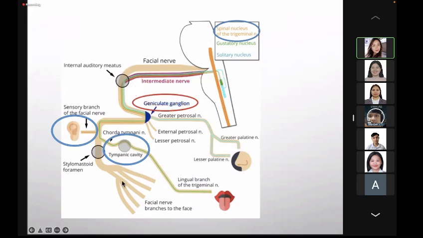So again, for the sensation from the concha, the external ear, acoustic meatus, and tympanic membrane, the first order neuron is the geniculate ganglion. It will leave the geniculate ganglion together with the facial nerve as the intermediate nerve, going inside the brainstem, associating with the spinal nucleus of the trigeminal nerve, which is our second order neuron.